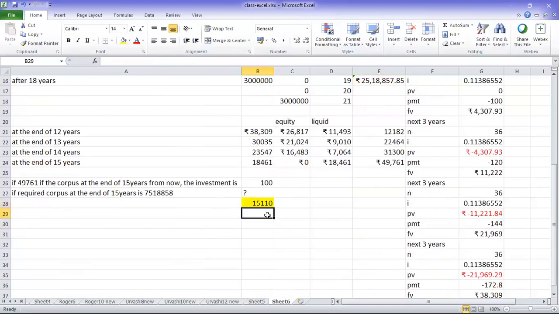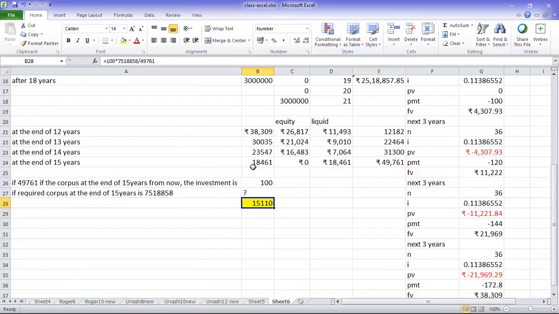Okay. But that will not be the correct answer, because what they are asking you is what percentage you have to step up. Okay. So what you need to do is, if 15,110 is the requirement, stepping up is 20%. So if you are getting say 25,310 something, so if 25,310 is the requirement, how much you have to increase that percentage. So that is how you need to do the stress test. But that you can give it as a try. Till this point you can do the stress test, because it's like a practice question.